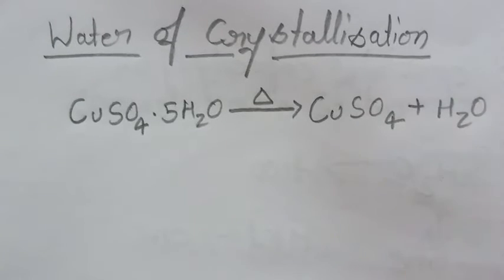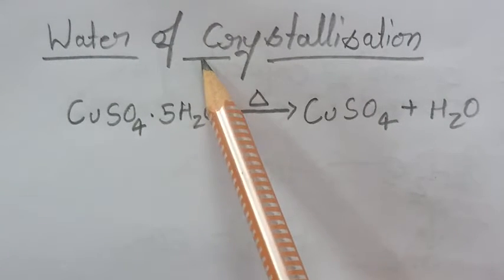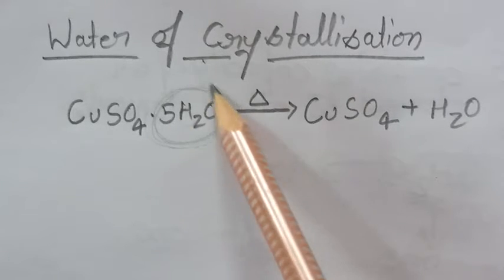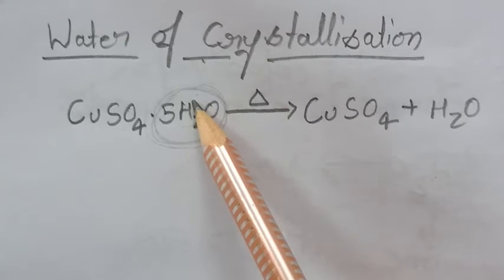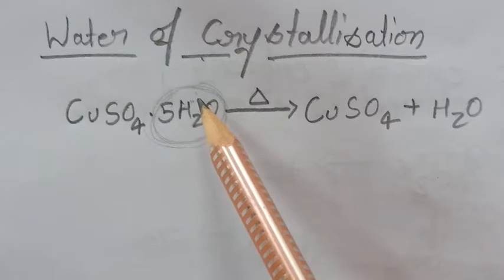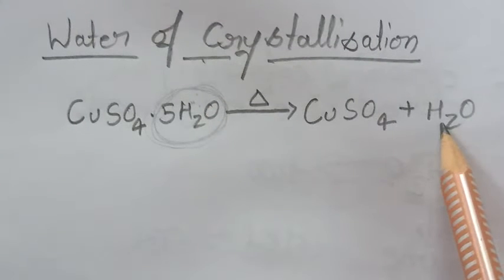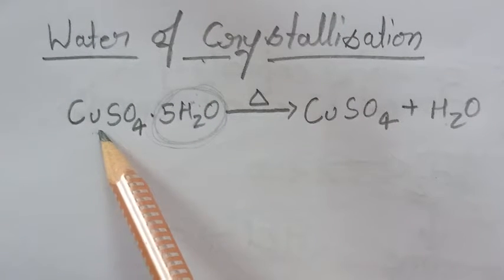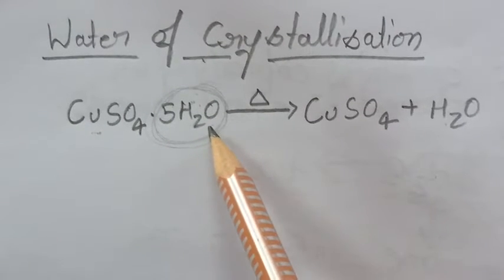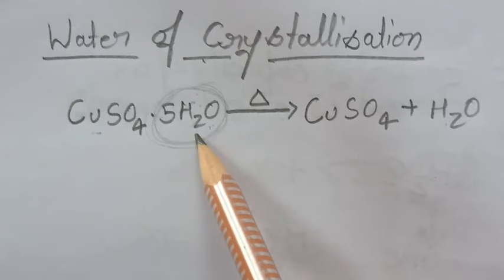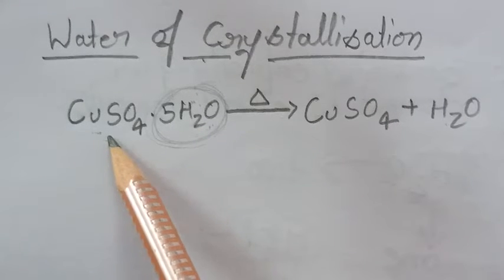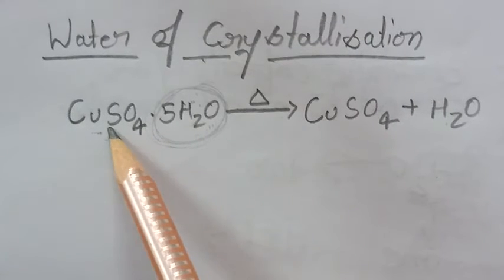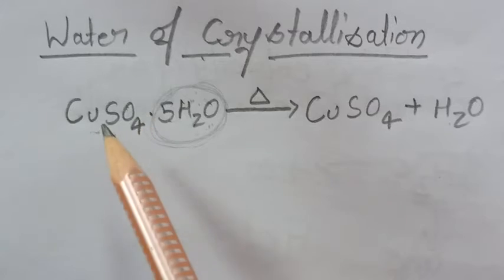So basically students, water of crystallization is a fixed number of water molecules that are in loose combination. Why loose combination? Because by applying heat it will be evaporated. The fixed number of water molecules that are in loose combination with one molecule of a salt is called water of crystallization. The salt which contains water molecules is called a hydrated salt.